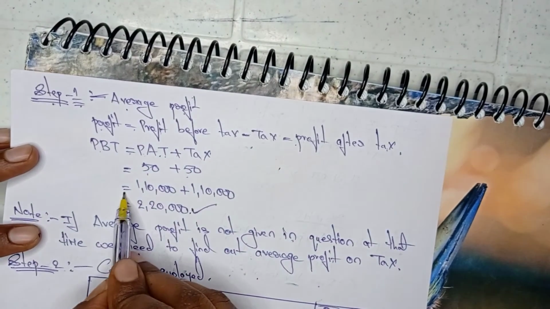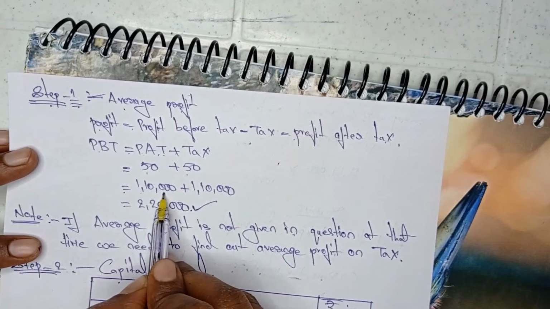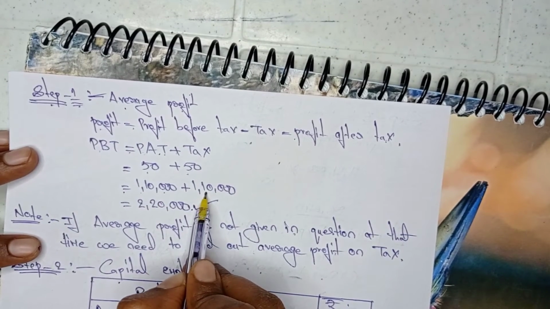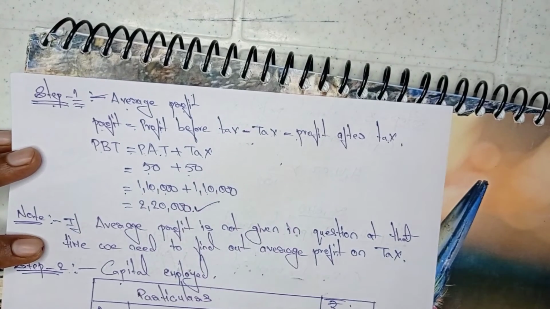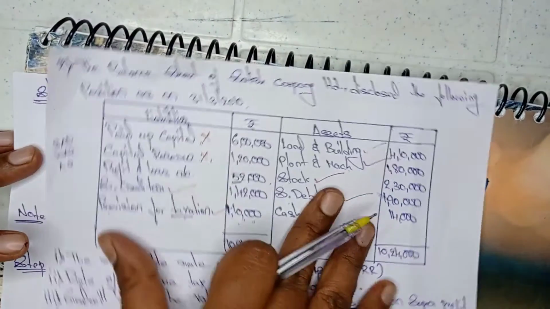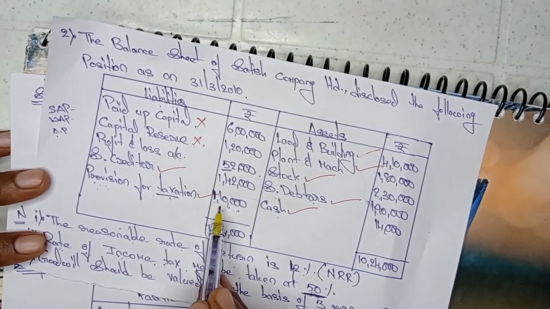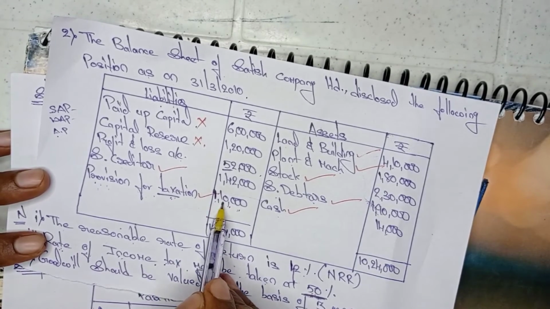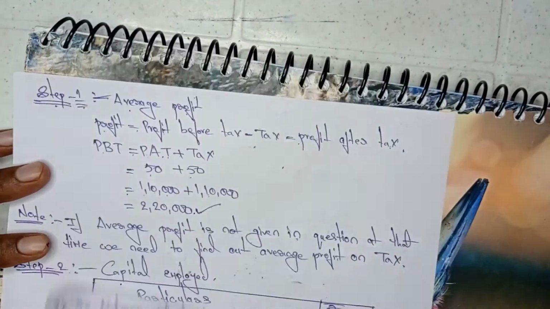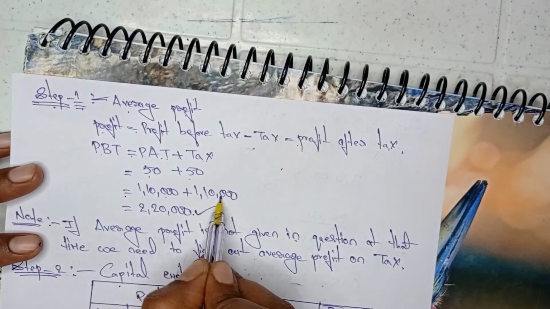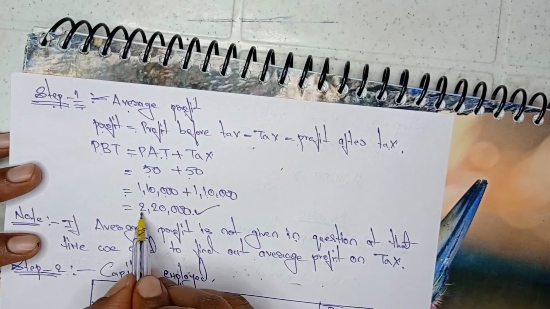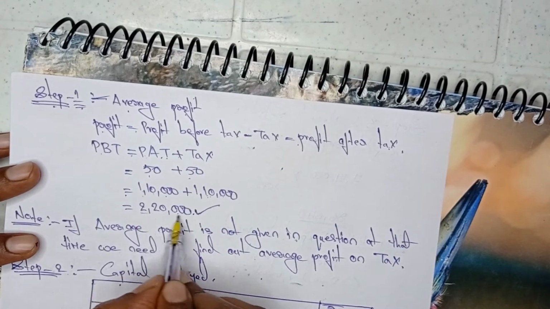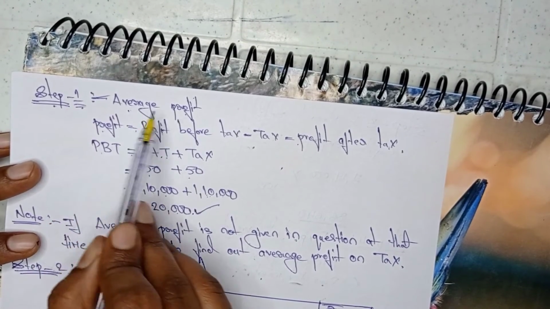So coming to the down, here 1,10,000 we took, and here also we took the same figure 1,10,000. This 1,10,000 from where we are getting? Here provision for taxation value how much they gave? 1,10,000. So the same 1,10,000 we need to write on both the sides. Add both of them, you will get the figure 2,20,000. This 2,20,000 is nothing but the average profit.